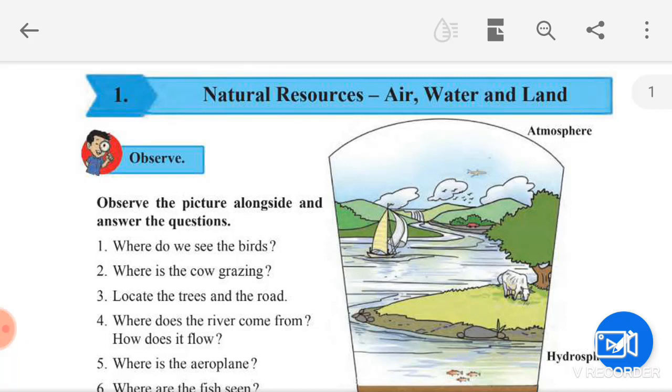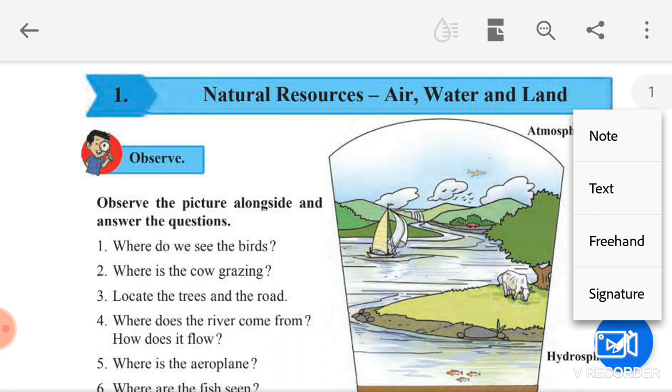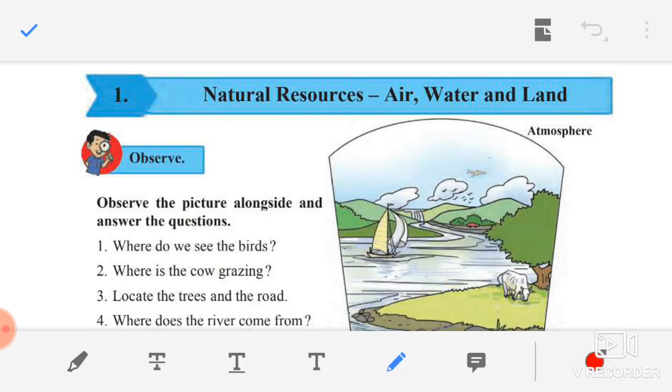Students, today let us start with our first chapter of science, natural resources: air, water and land. Children, what are natural resources? They are those resources which we get from nature. So in this chapter, children, we are going to study three natural resources in detail. They are air, water and land.